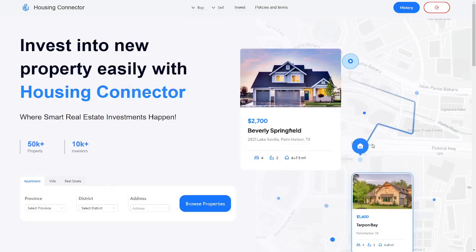Hi everyone. Today we'll introduce how Housing Connector is a cutting-edge platform utilizing blockchain technology for real estate investment.